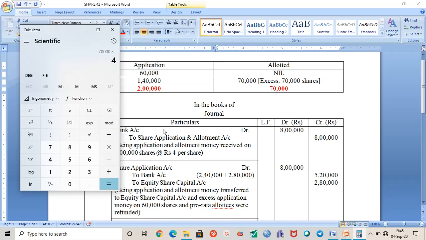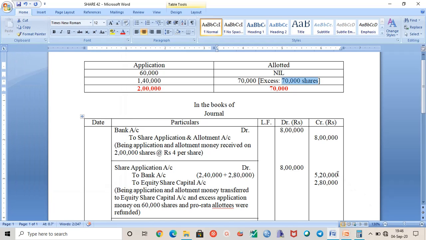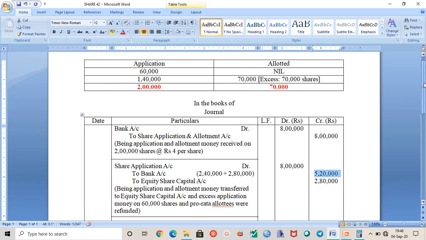70,000 into 4, 2,80,000. So 2,80,000 plus 2,40,000 is your 5,20,000. So this is how you can get the amount. Now you may ask why the money is refunded when there is excess application received on this pro rata basis. Why are we refunding the money?